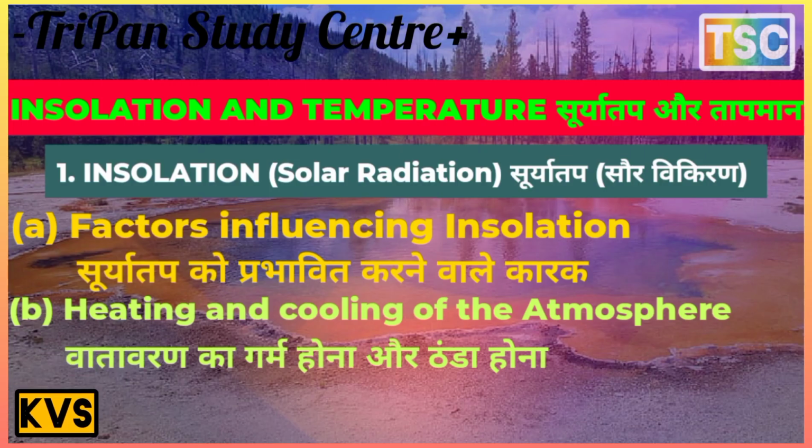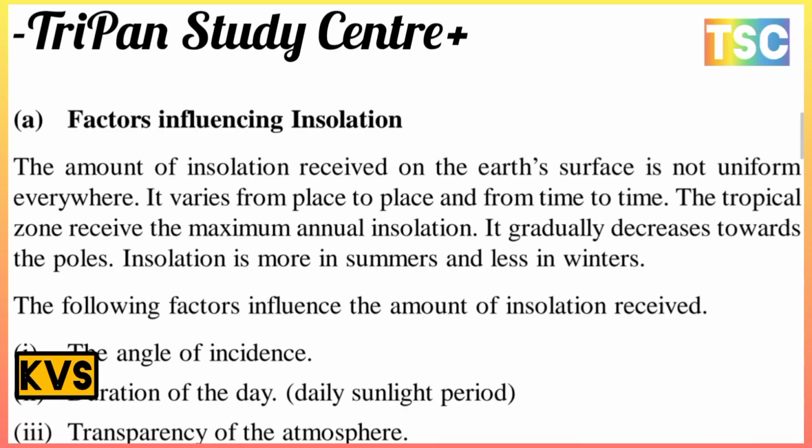The next topic, factors influencing insolation. The amount of insolation received on the earth's surface is not uniform everywhere. It varies from place to place and from time to time. The tropical zone receives the maximum annual insolation, gradually decreasing towards the poles. Insolation is more in summer and less in winter. This is important: insolation is more in summer and less in winter.